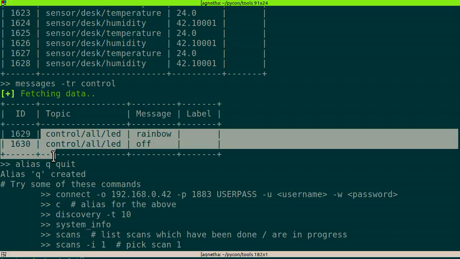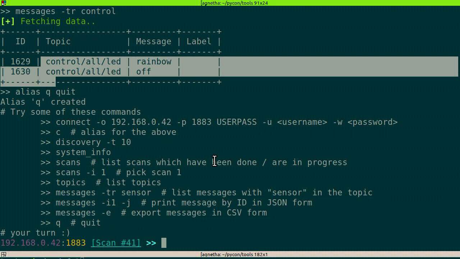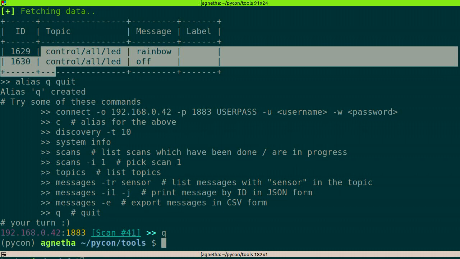That was when I flicked the switch and told the LEDs to do something. MQTT Pwn also gives us some nice tools to export the messages to a CSV file. And we can then use that CSV file to do the simplest thing of all, which is just a replay attack. So we heard some stuff, let's replay it.